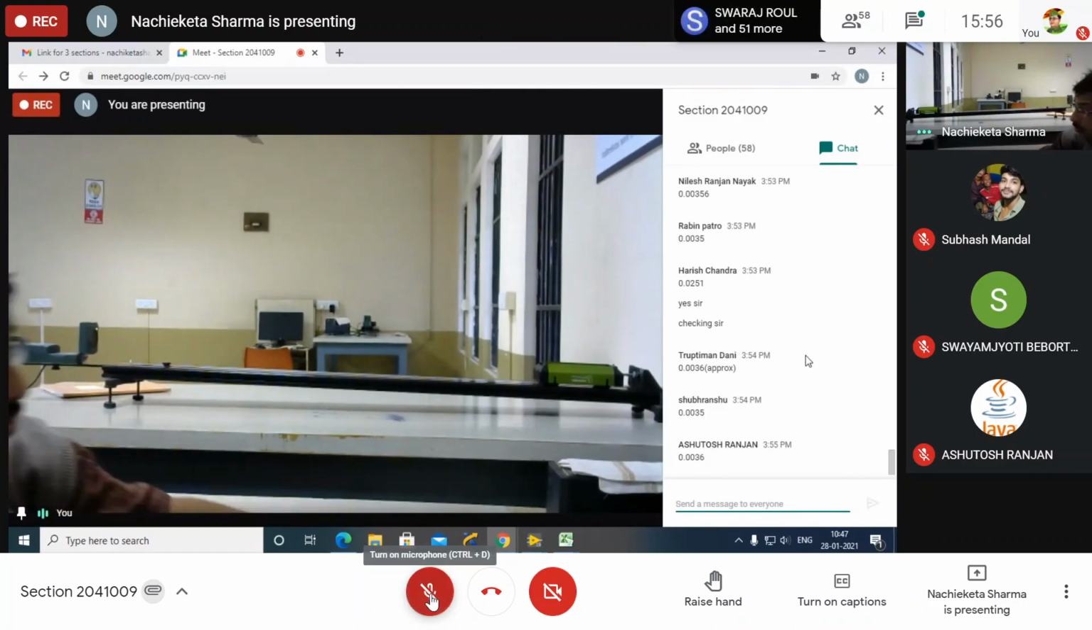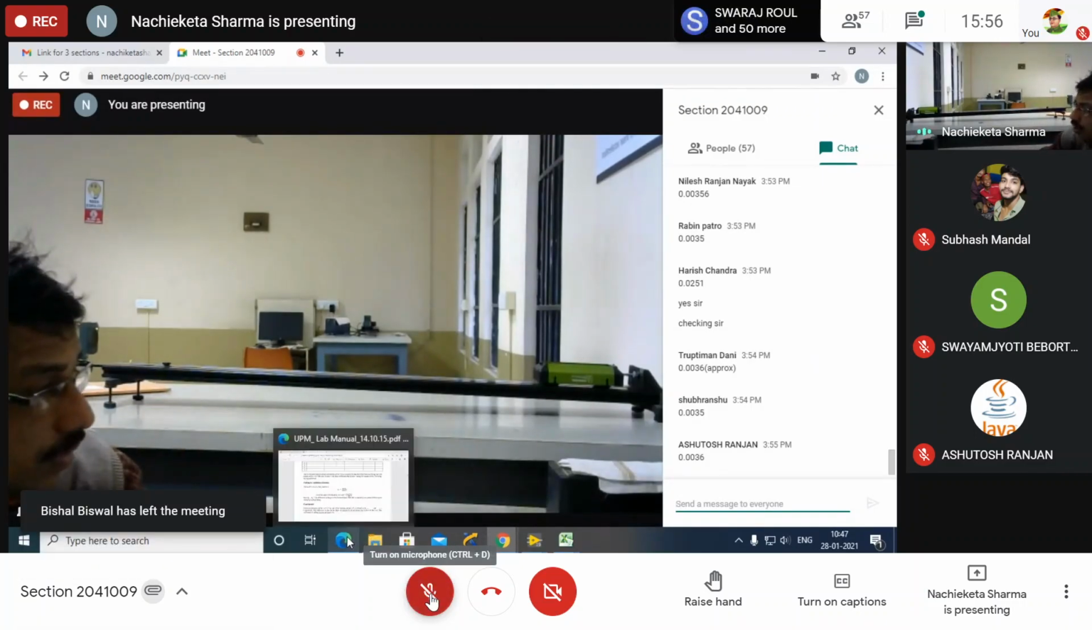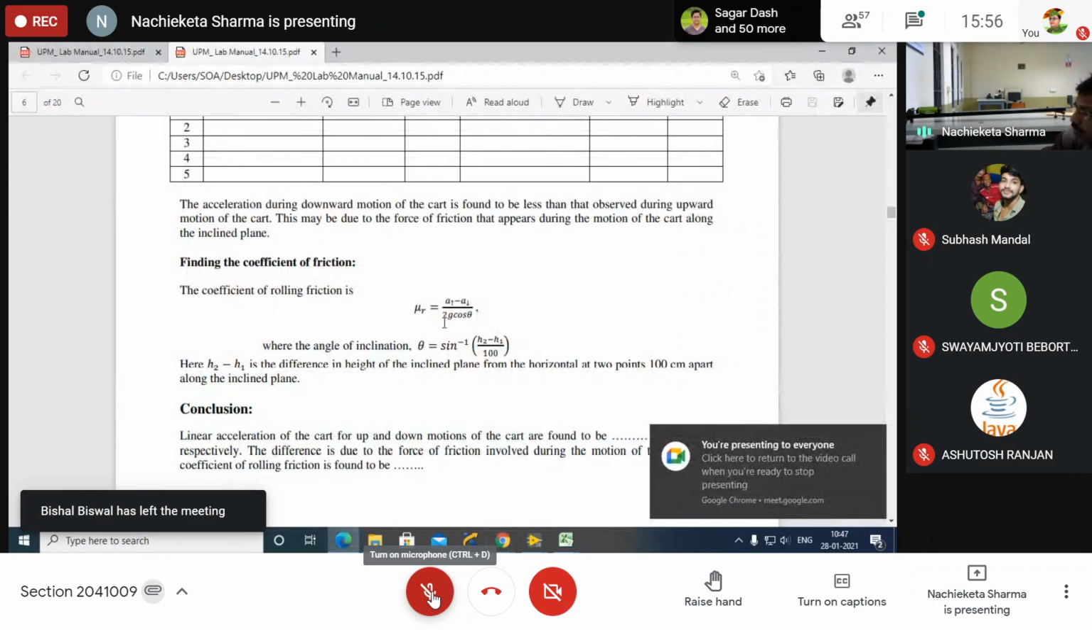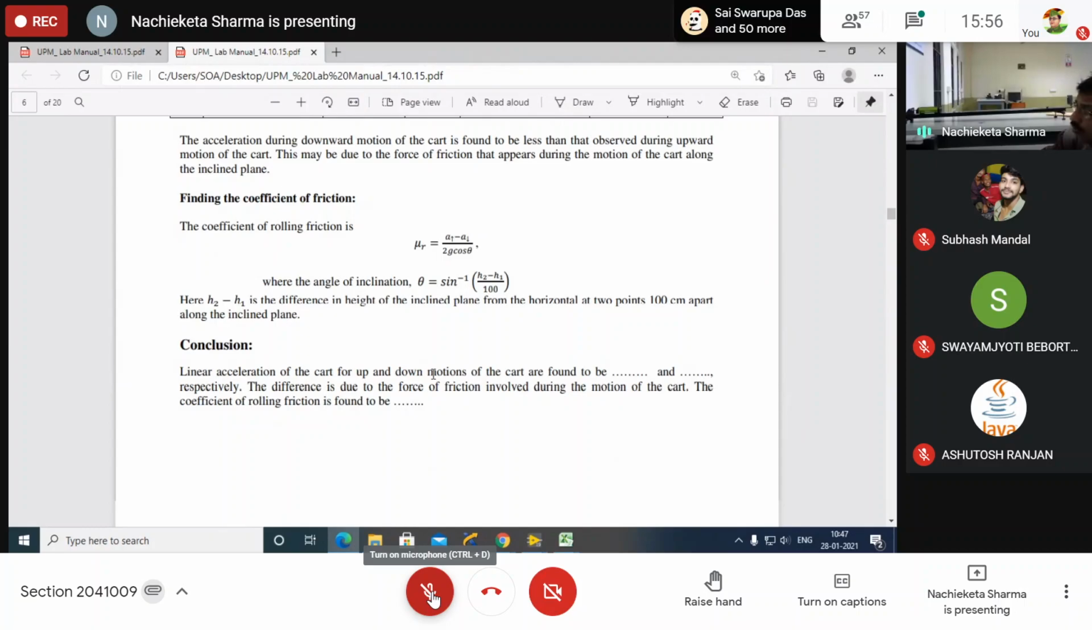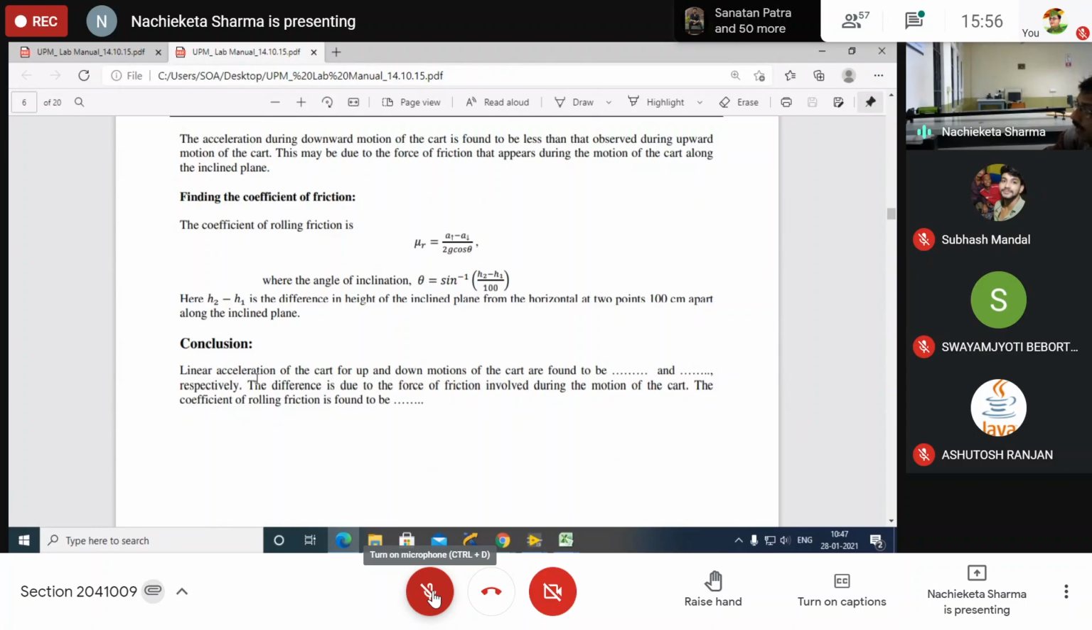Yes. Now I am telling you one thing. The coefficient of rolling friction you have found out, the inclination you have found out, also you have found out the acceleration of the inclined plane. Then the conclusion also you can write down. In the conclusion, as in the manual, you have to write down the acceleration of the cart for up and down motion of the cart are found to be this much and this much respectively. The difference is due to the force of friction involved during the motion of the car. The coefficient of rolling friction is found to be this much with this much of error. Please, are you clear?